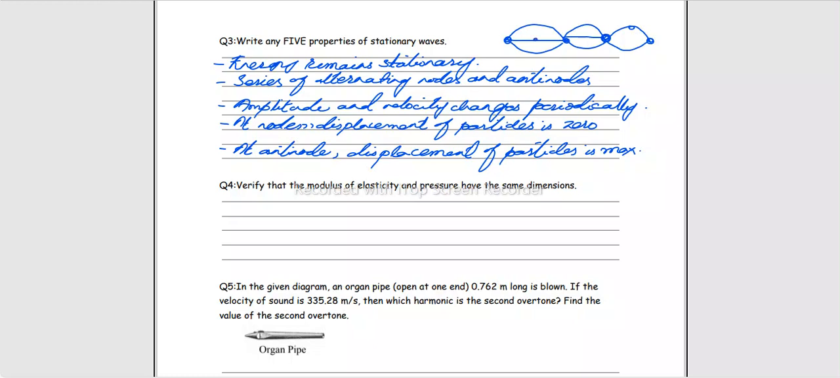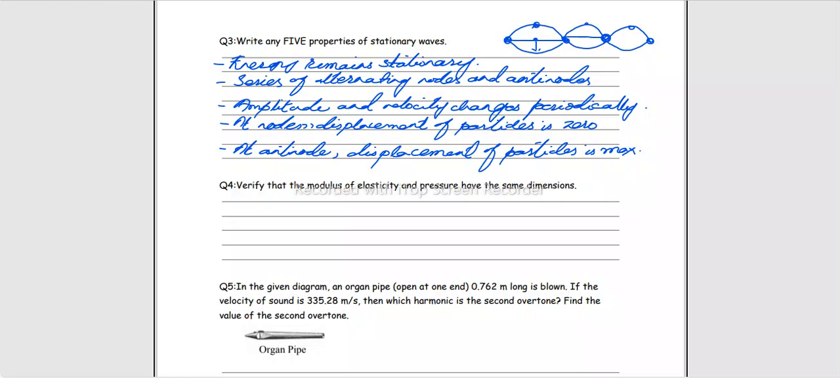एक बार medium particle will move at one side of the equilibrium position and then to the other side of the equilibrium position, and therefore consequently velocity changes its direction as well. Then at nodes displacement of particles is zero, as I mentioned, and at antinodes displacement of particles is maximum.